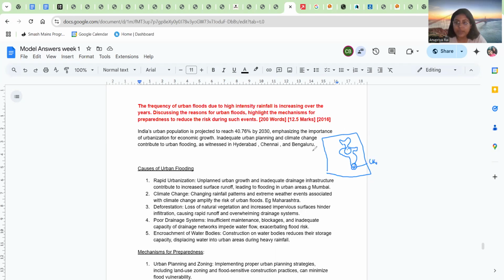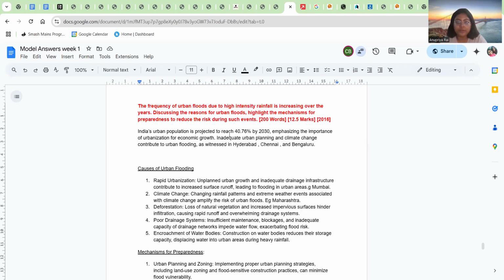We can write, this is the map we will be using. It's a very terrible looking map, but in exam we'll be making better because we'll not be making maps using a mouse. So this is it. Hopefully it is clear. And also you can use data. For example, you can talk about how 12% of the entire Indian landscape is vulnerable to floods. That is also something that you could include.